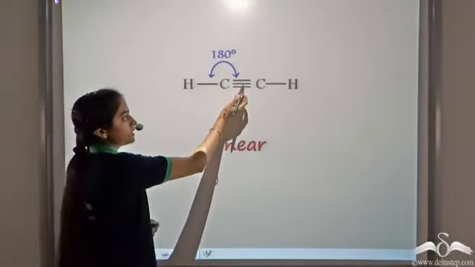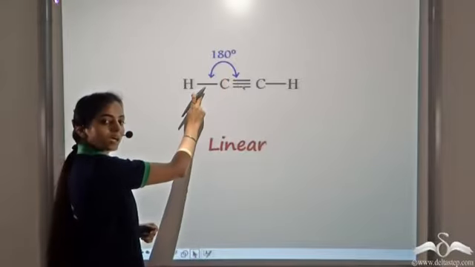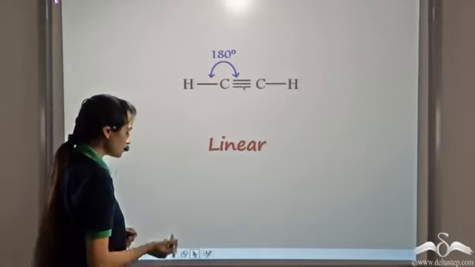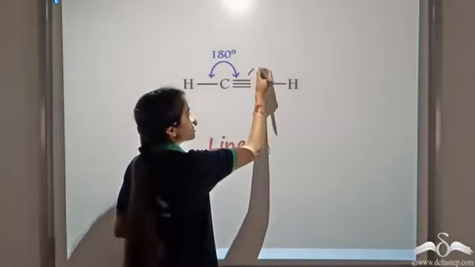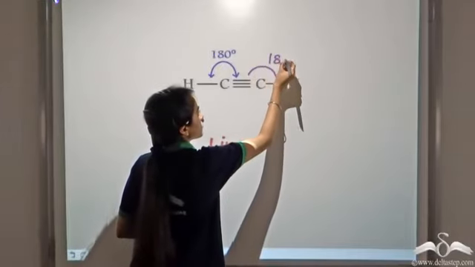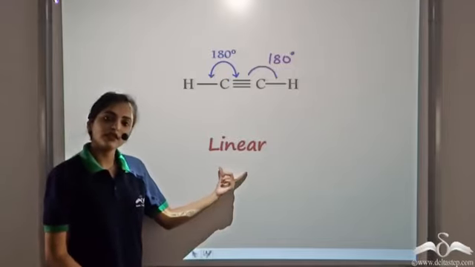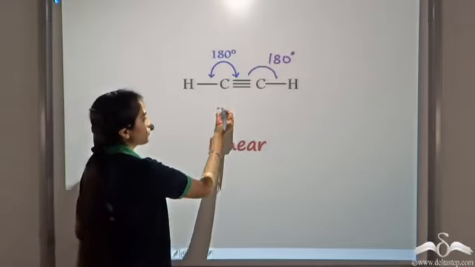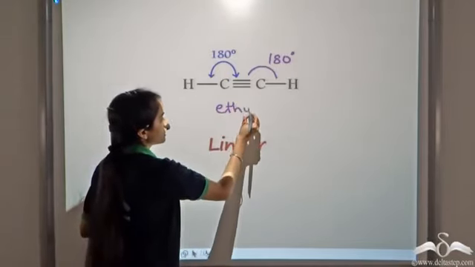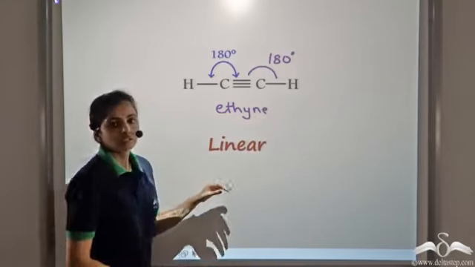The angle between these 2 bonds, that is this triple bond and this single bond, is 180 degrees. Similarly, this angle is also 180 degrees. Such a structure is known as a linear structure. So the structure of ethyne is linear.